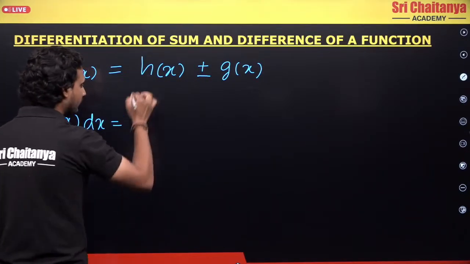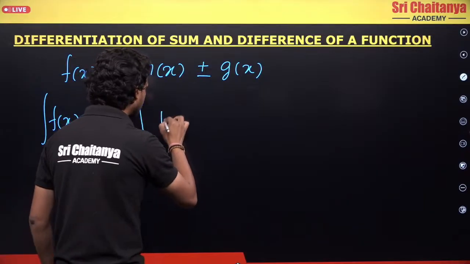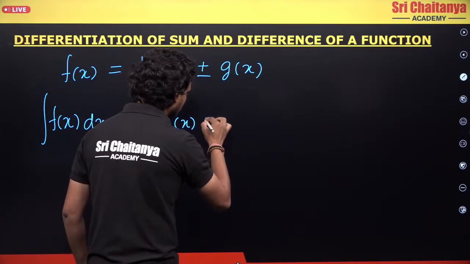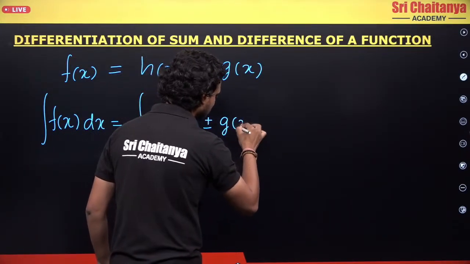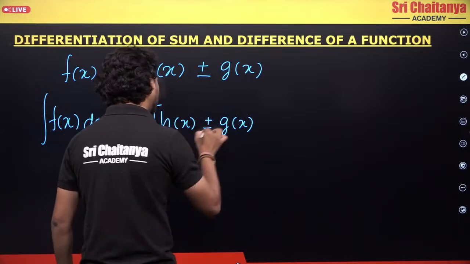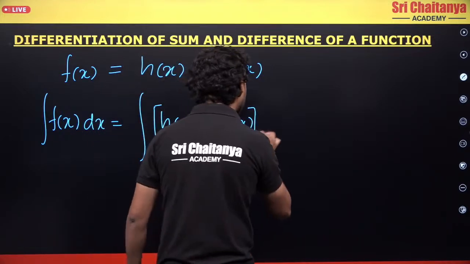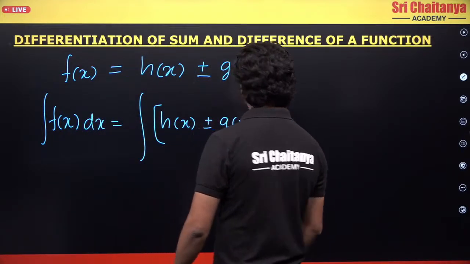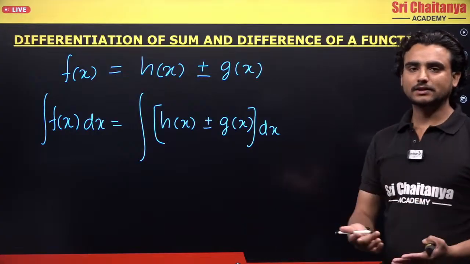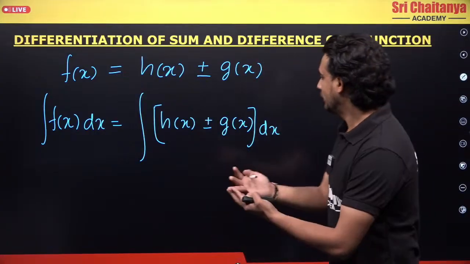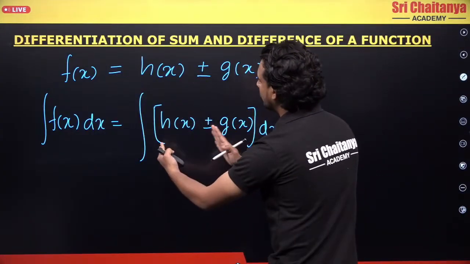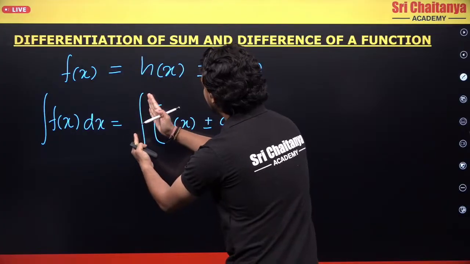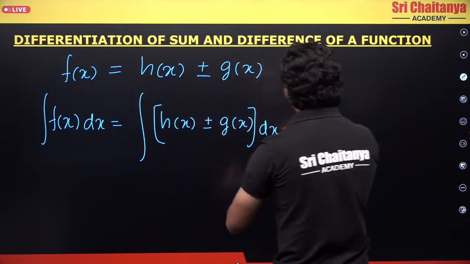I will apply integration to the whole function h(x) plus or minus g(x), into dx. So what does the rule say? If I have something like this, I can apply the integration to both of them individually.